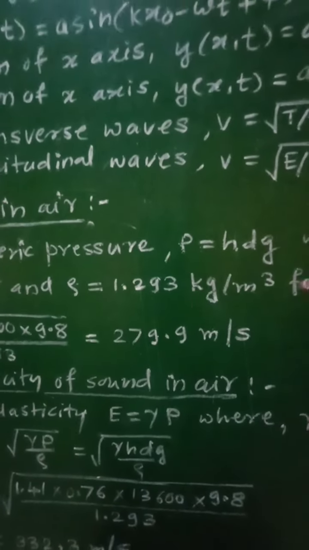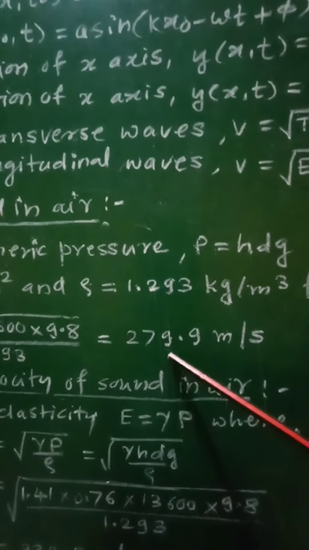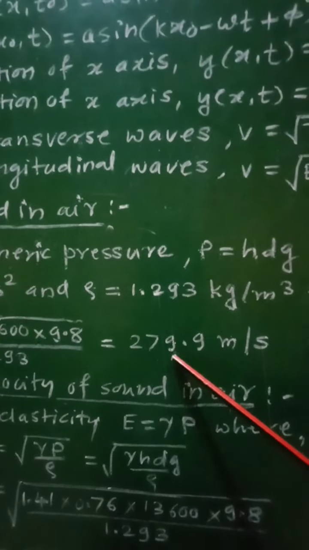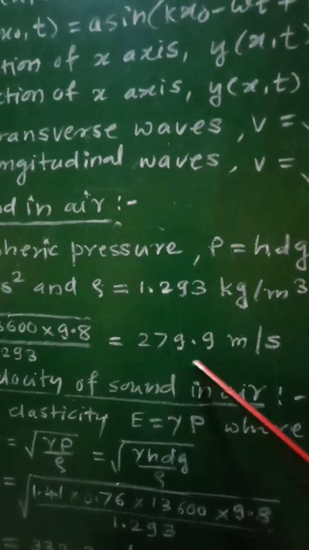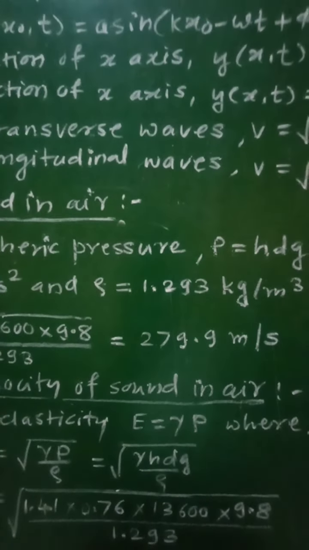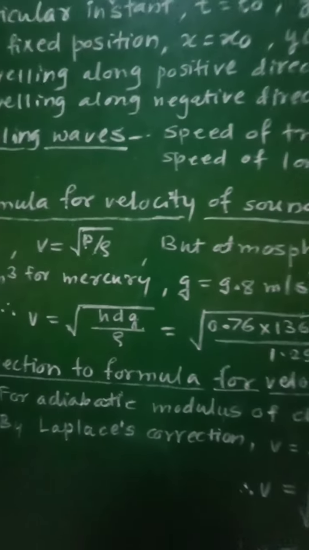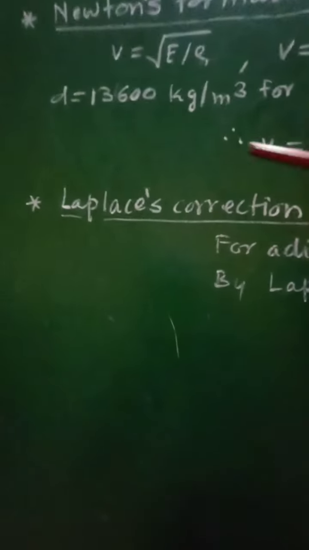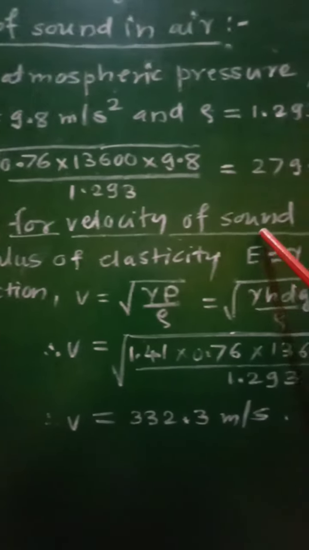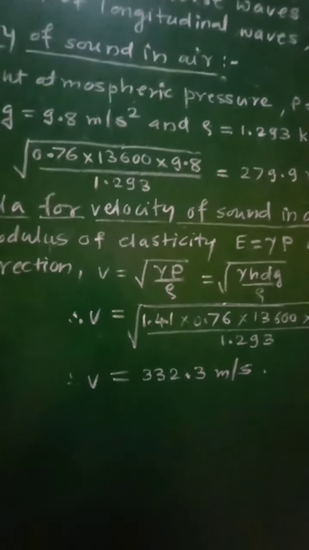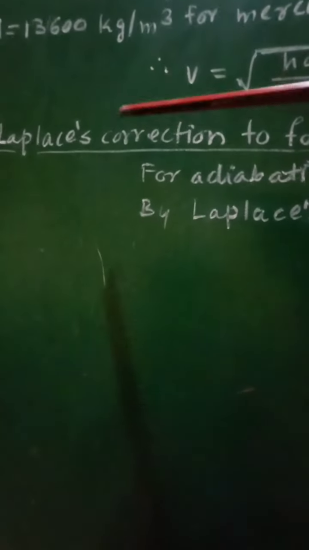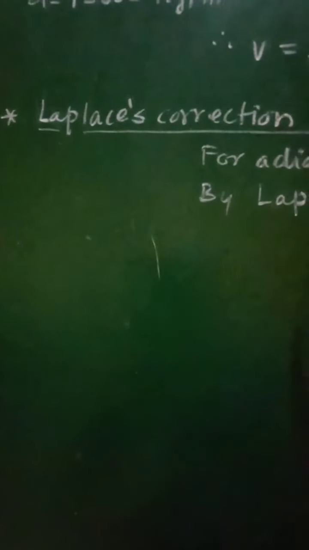Therefore this value calculated by Newton's formula is nearly 16% less as compared with the standard value of the velocity of sound in air, and therefore this formula was corrected further by Laplace. So now we will have to study Laplace's correction to Newton's formula for velocity of sound in air.